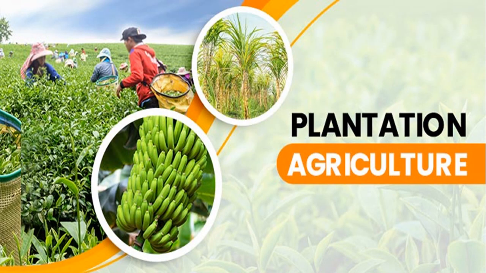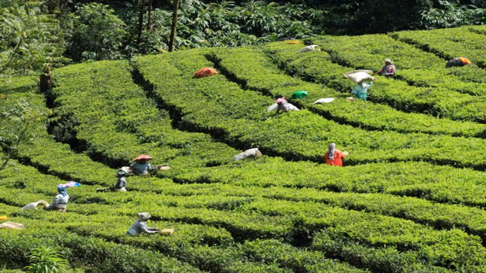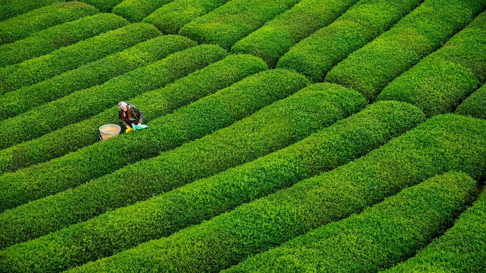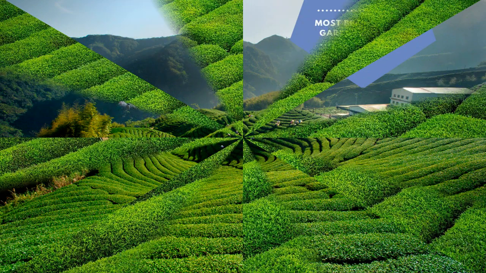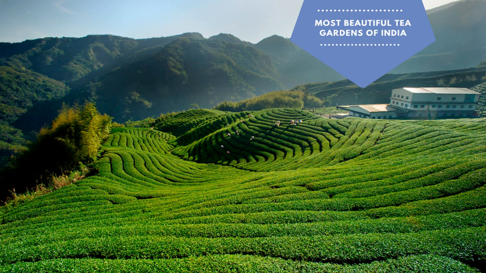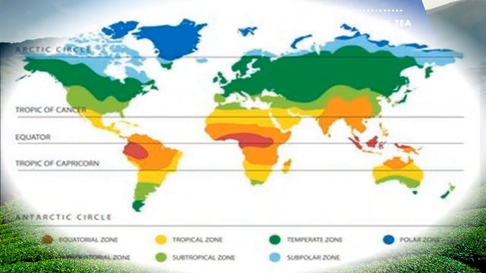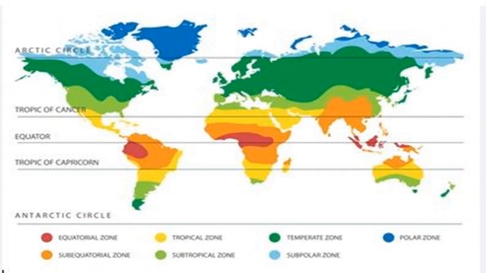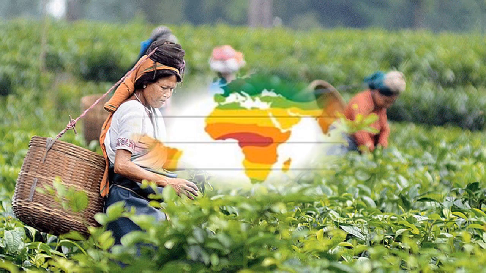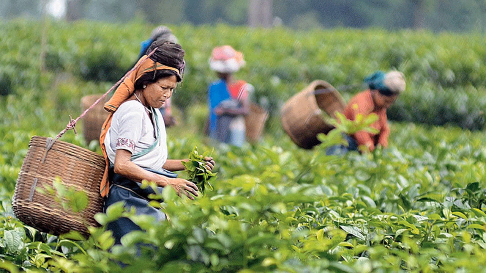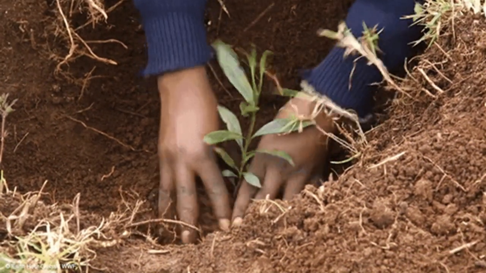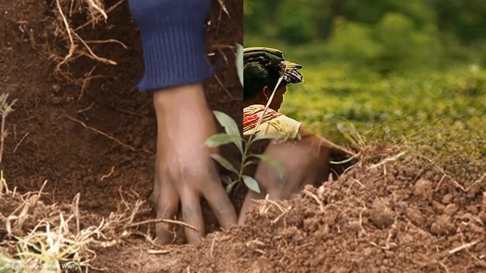Next, we have plantation farming. Plantations are very large farms where usually only one crop is cultivated. Plantation farming is also commercial in nature where the produce is sold for profit. Plantations are common in tropical areas where the temperature and the annual rainfall are high. In addition to a huge investment of capital, they require highly skilled labor to work on the plantations.